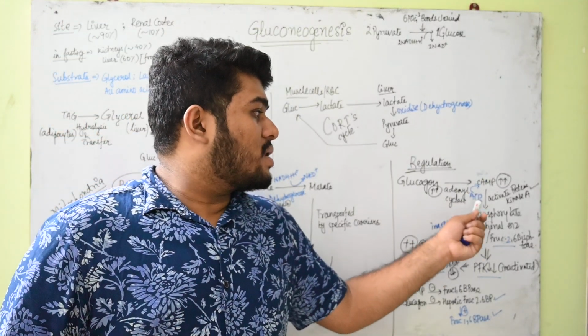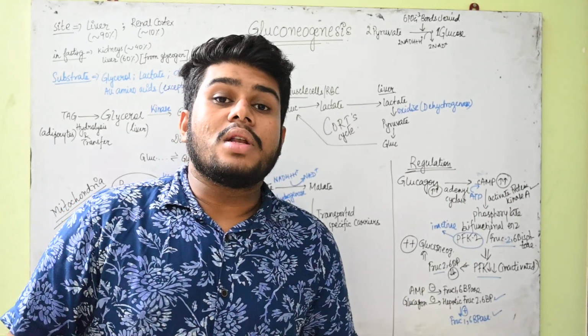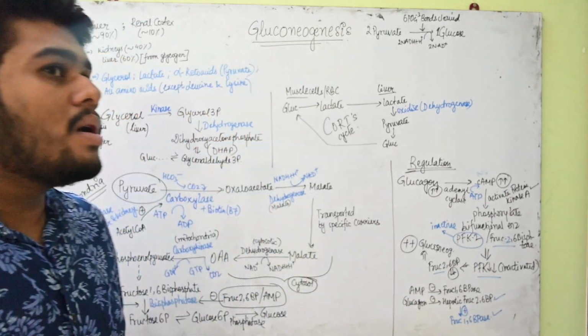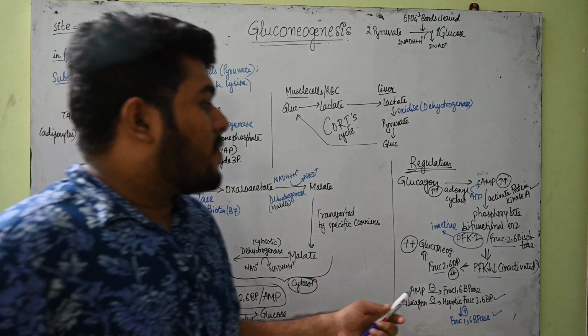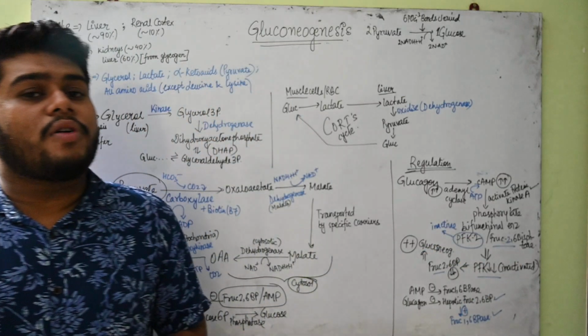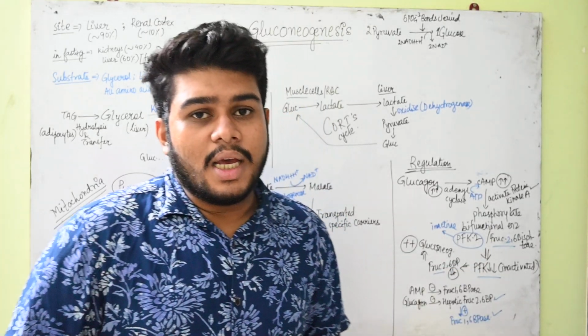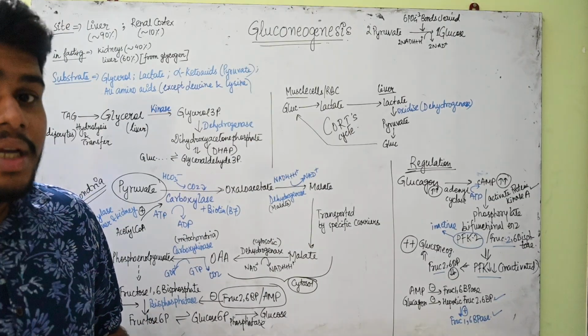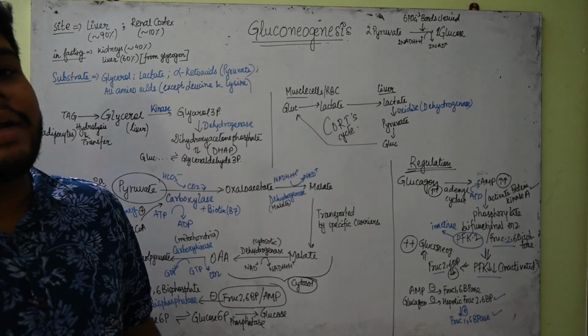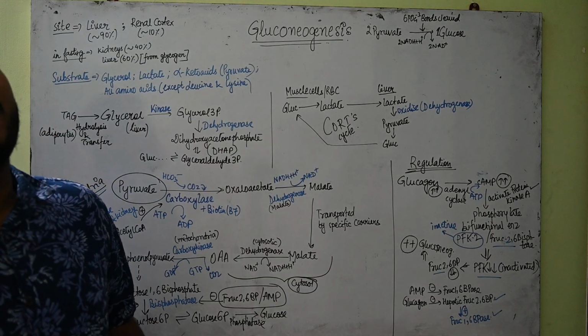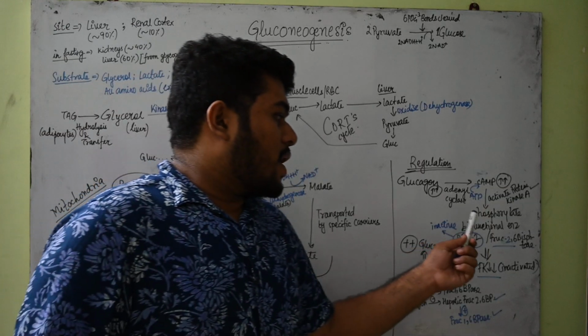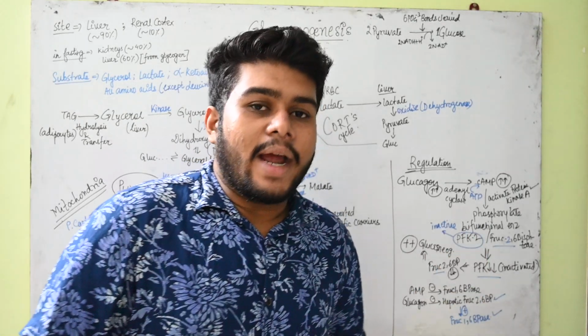So where is this phosphate going? Phosphate is phosphorylating certain enzymes. One of them is the bifunctional enzyme phosphofructokinase 2 and fructose 2,6 bisphosphatase. These enzymes are inactivated by phosphorylation.